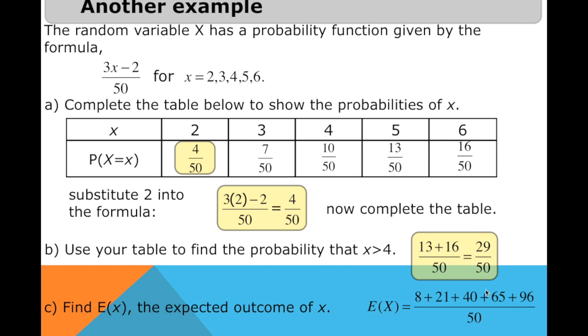Calculate that and we will have the expected value of x equal to 230 over 50. So that is the average, that is the mean.